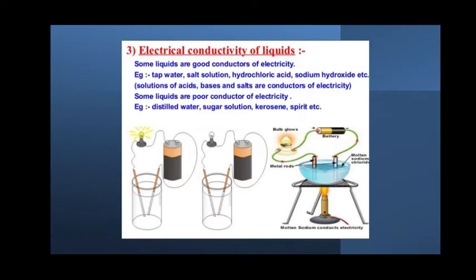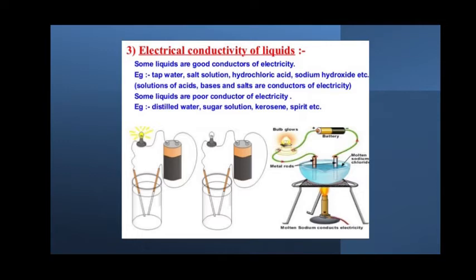Some liquids are very good conductors of electricity, for example tap water, salt solution, hydrochloric acid, sodium hydroxide, etc. These are all good conductors of electricity, as you know, because in hydrochloric acid you have H+ and Cl- ions, and in sodium hydroxide Na+ and OH- ions.